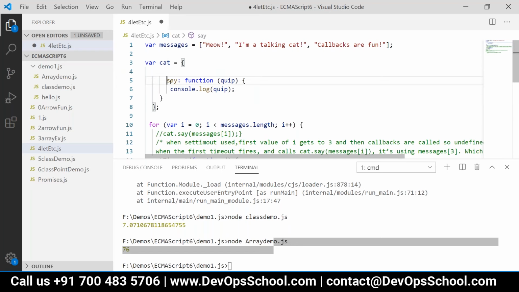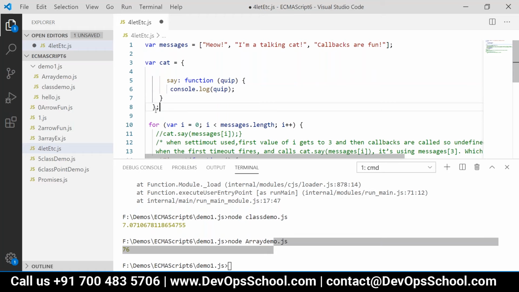That cat object has say, and it's a function. What does it do? That function takes some parameter, and whatever that parameter string is, it prints it to the console. Correct?